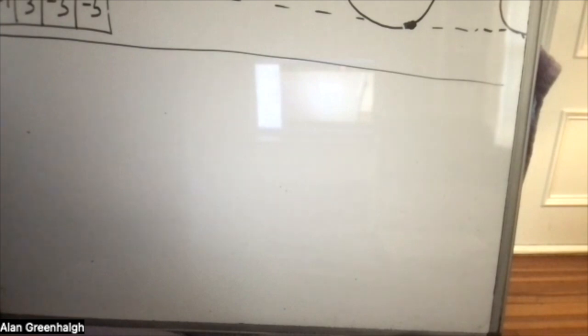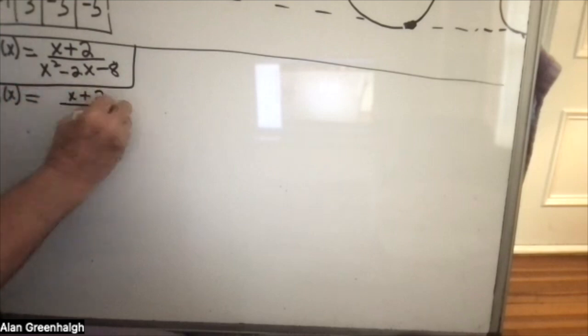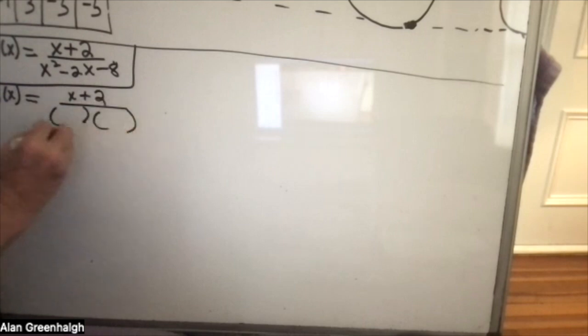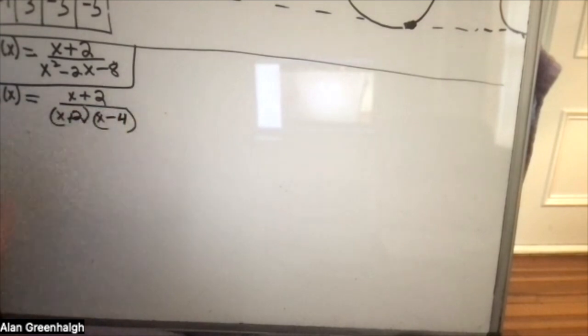So question 5 gives you a function, and they ask for the domain and a bunch of other things, but I like to do this problem my own way. I would like to do this problem, as I said yesterday, by factoring the denominator. And we know that if there's an x plus 2 on top, there'll be an x plus 2 here. That's very obvious from the construction of the problem.